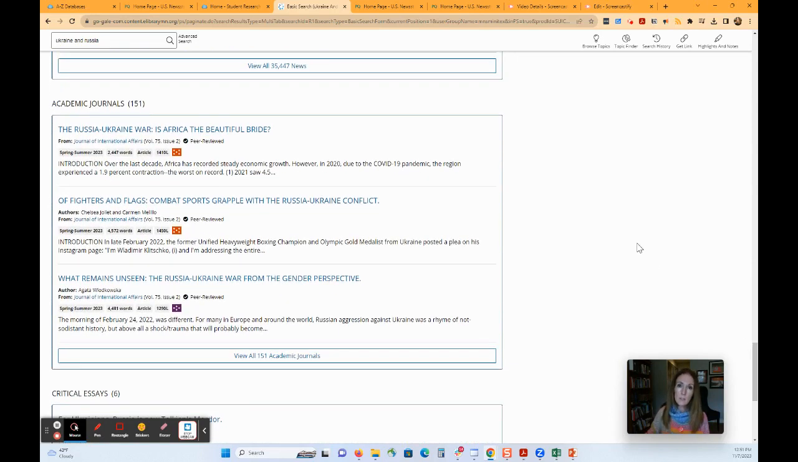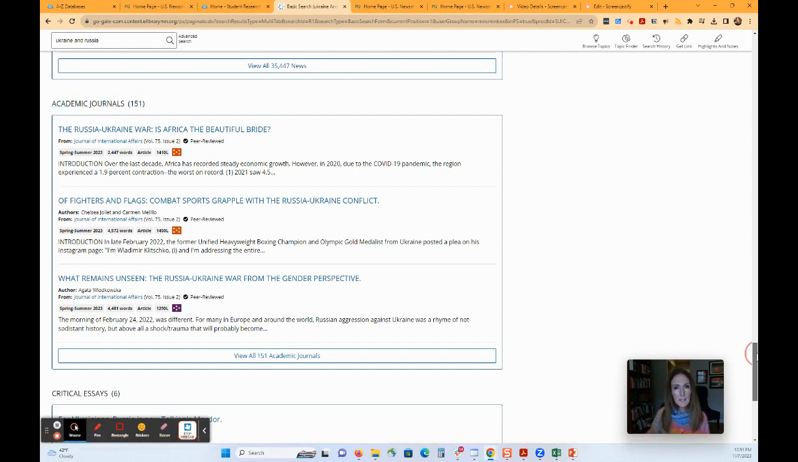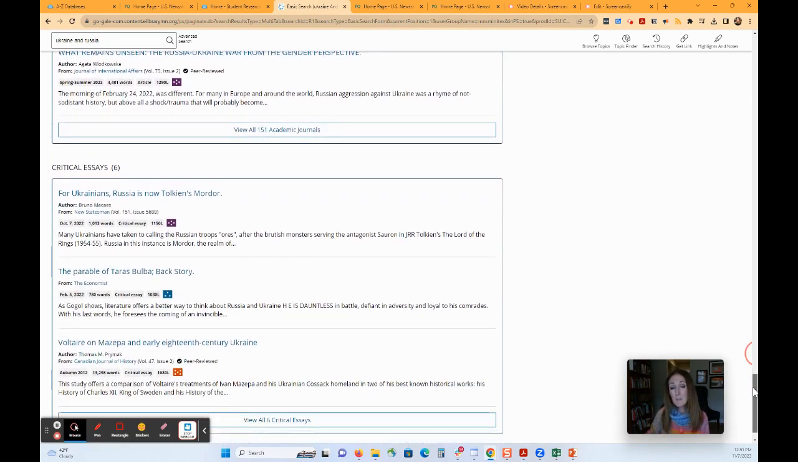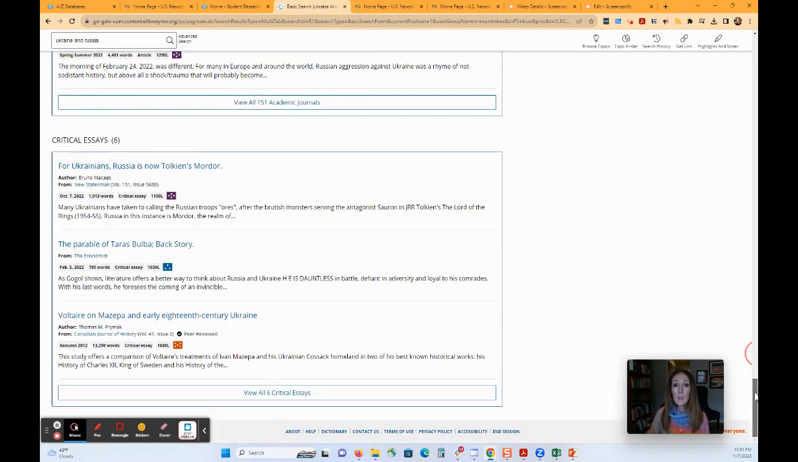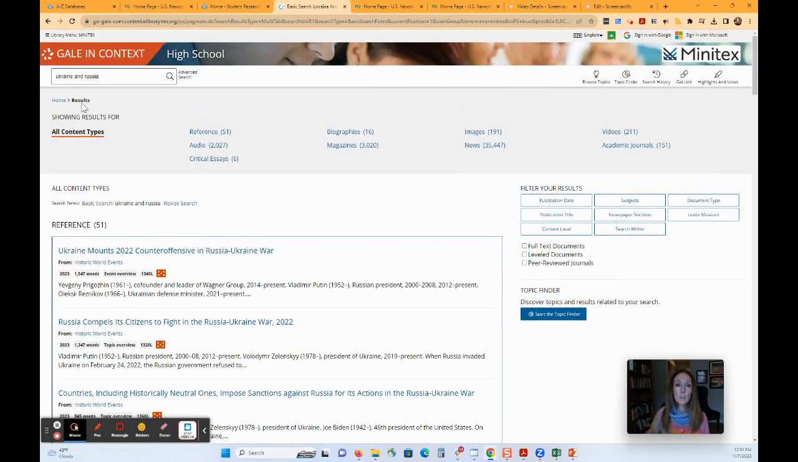So if you want students to do more of a research paper, they would have to drill into the academic journal area of Gale in Context. It's a little bit hard to dig through that, but it's also kind of nice that they can access all of these different types of things in one space. So those are the different types of results you can get on one search.